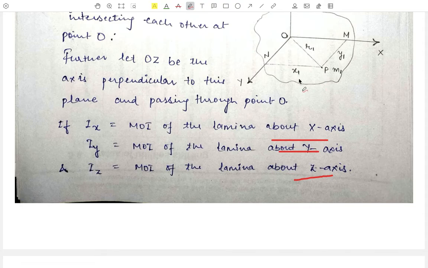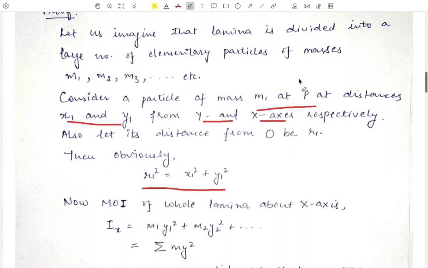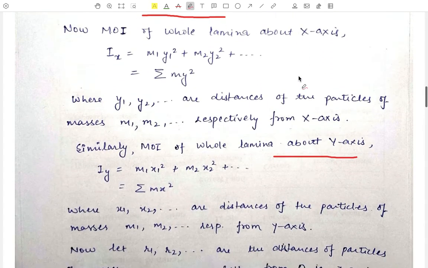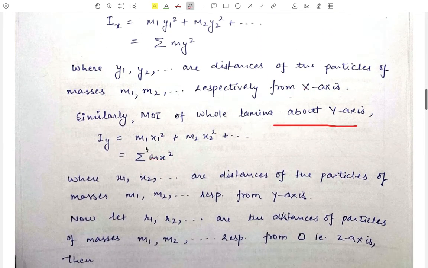Considering this into the whole lamina, we can find out the moment of inertia of the whole lamina about the y-axis. What will be its value? It will be equal to m1 x1 square for the first particle plus m2 x2 square for the second particle, similarly m3 x3 square for the third particle, and so on. Where m1, m2, m3 are the masses of the particles, and x1, x2, x3 are the distances of particles of masses m1, m2, m3 from the y-axis.